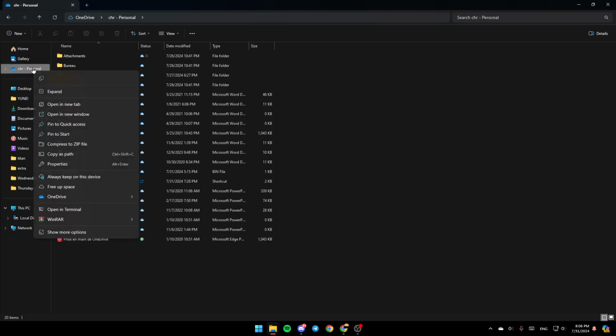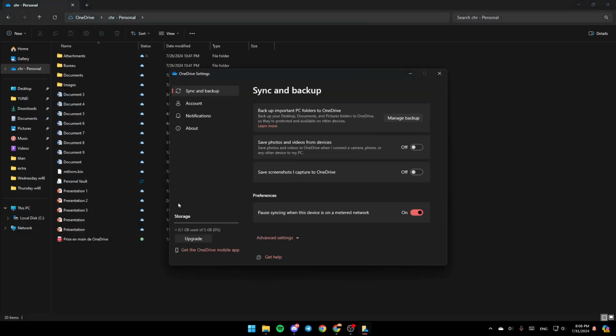Go ahead and right click on OneDrive. Then here you're going to find all of these options. Here you can copy it, expand it, open it in new tab, open a new window. And here you're going to find the option to always keep it on this device, free up space, and here you're going to find OneDrive. Go ahead and click on OneDrive. And then right here you're going to find View Online, Settings, and Folder Color. Right now, go ahead and click on Settings.